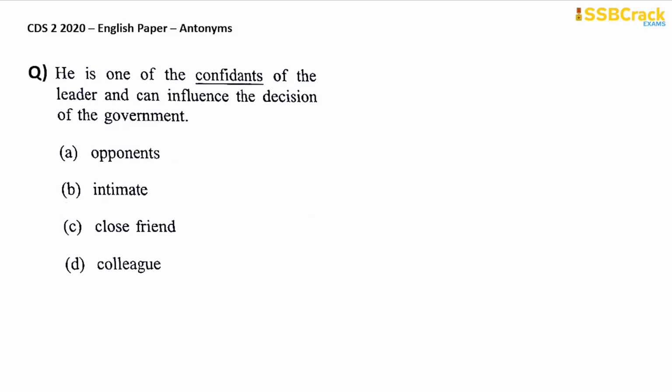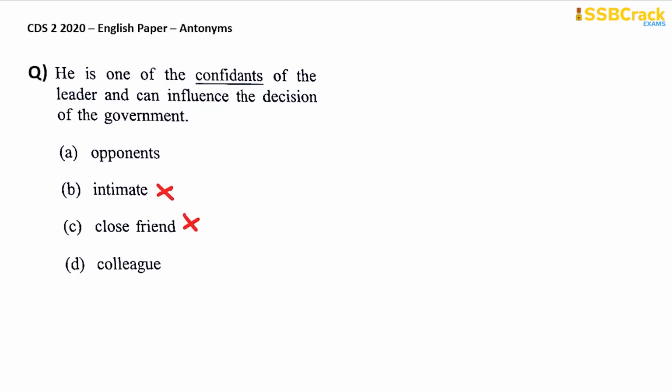Next one. He is one of the confidants of the leader and can influence the decision of the government. When you are a confidant of someone, you are close to that person. You are a very close person to him or her. So intimate and close friend are all synonymous to confidant. So you can just cross them out.